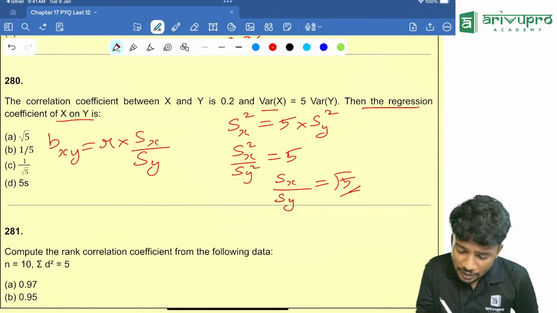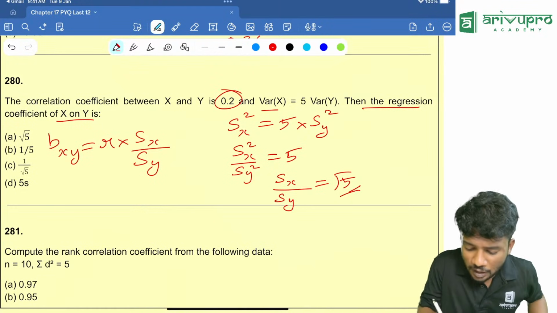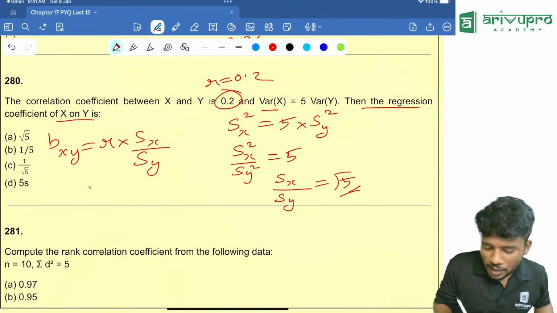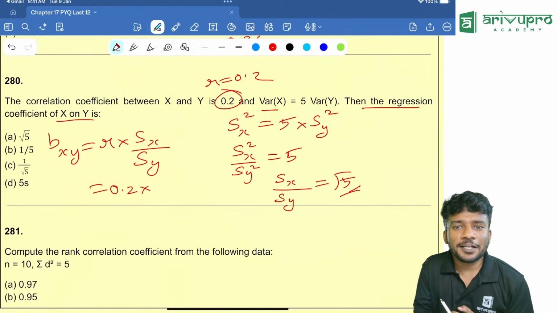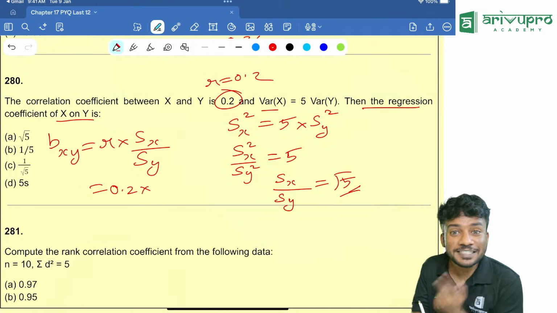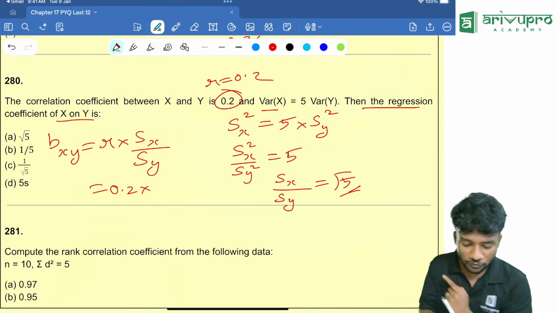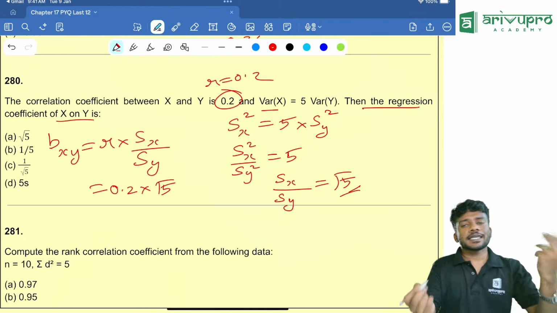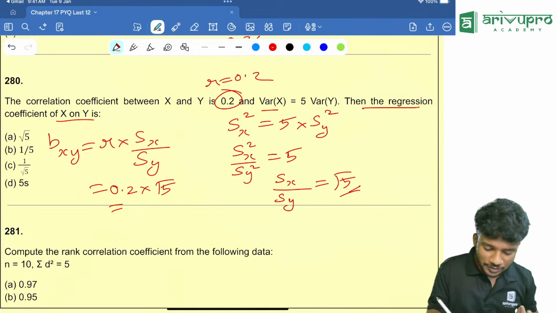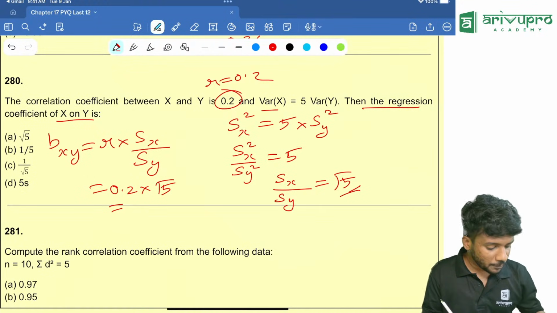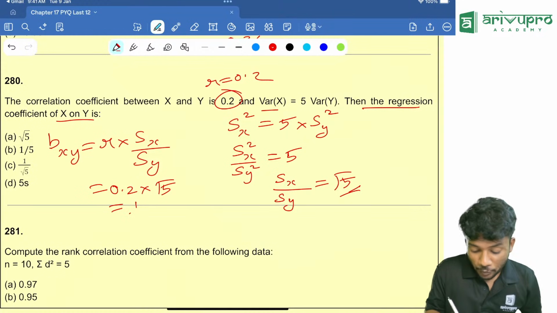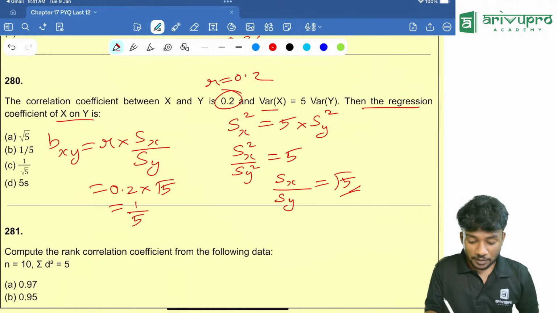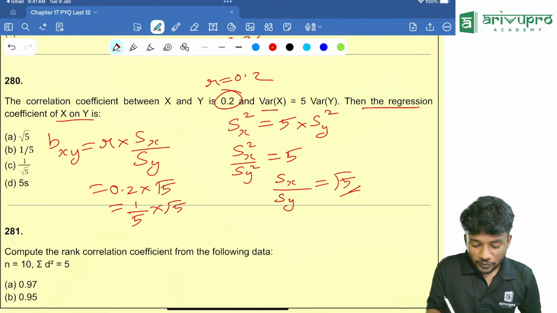R is equal to 0.2, so 0.2 into standard deviation of x divided by standard deviation of y, which is root 5. Put root 5 over there. 0.2 can be written as 1 by 5. 1 by 5 into root 5, the root 5 gets cancelled. 1 by root 5 will be your answer.